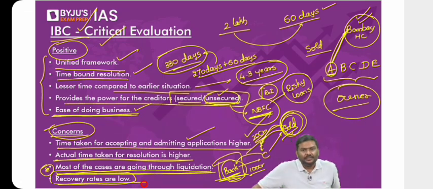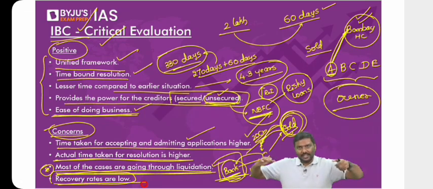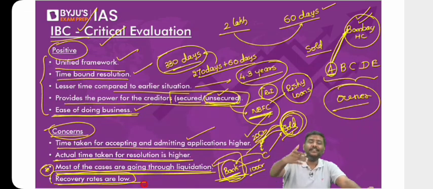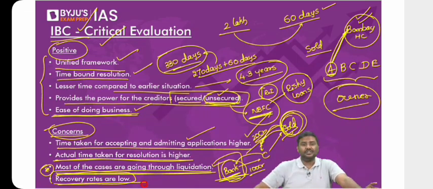Can you discuss again the behavioral change? The behavioral change that I'm talking about here is this. The borrowers now, that is the debtors, are concerned that under IBC they might end up losing the ownership of the company. So they have become very prompt in making repayments to either secured or unsecured creditors. That is the behavioral change.